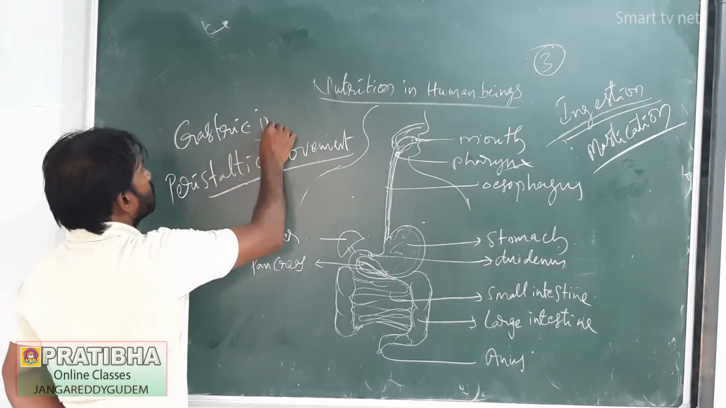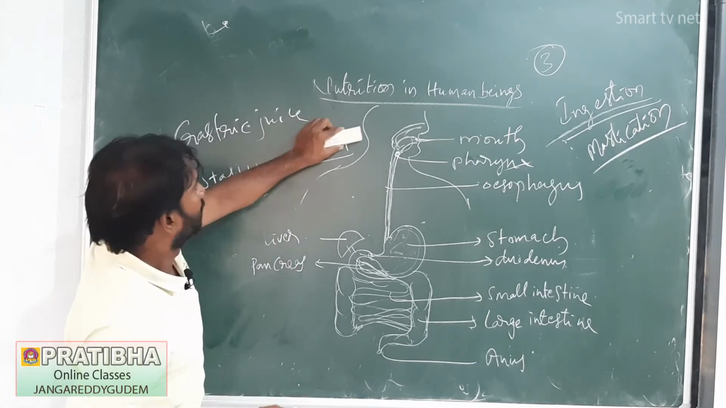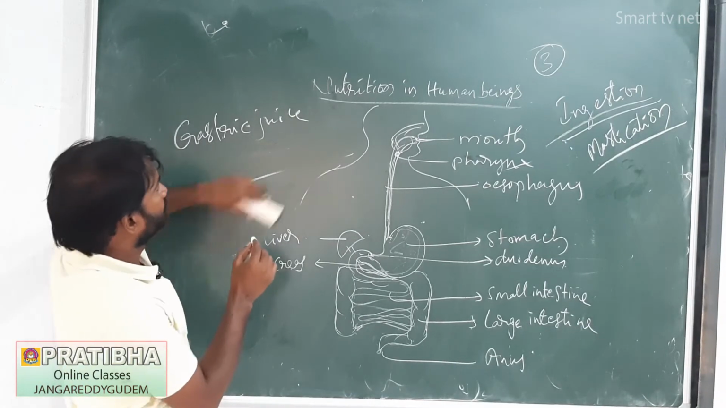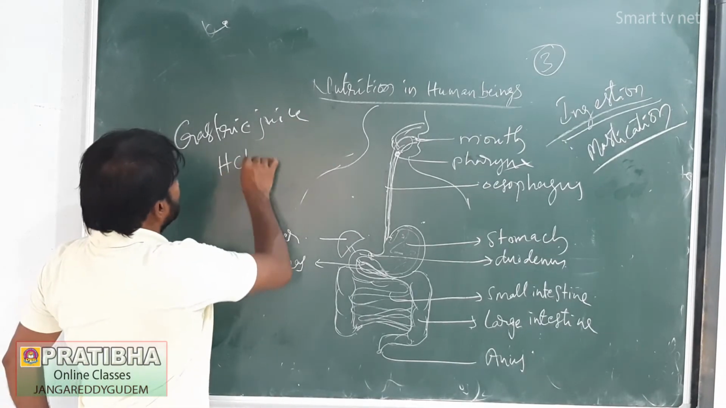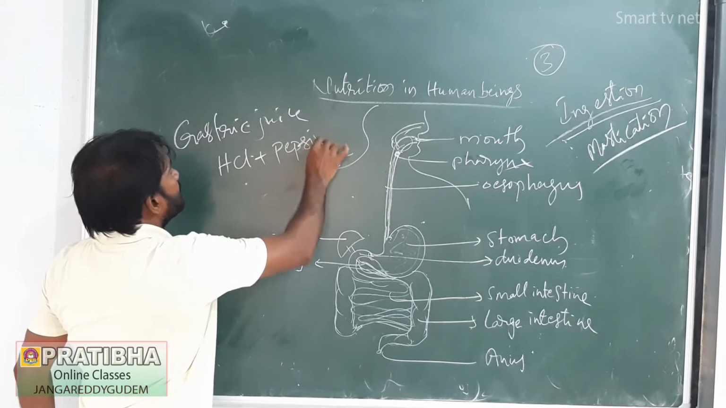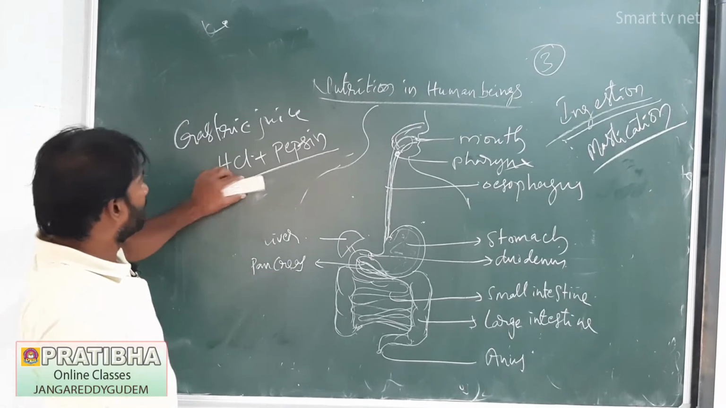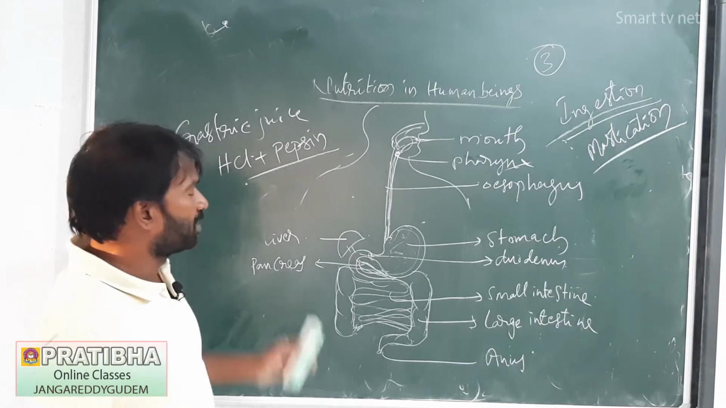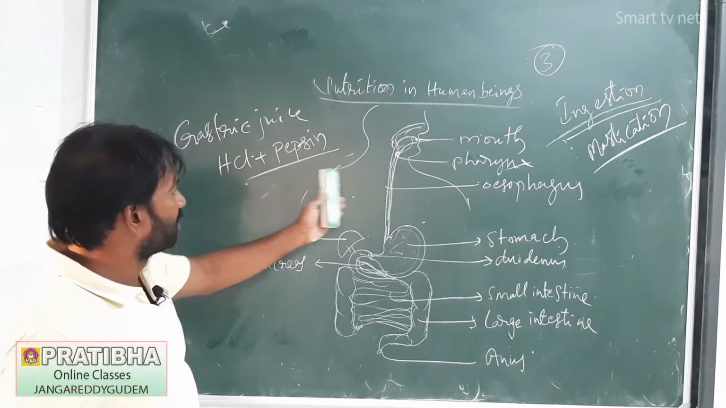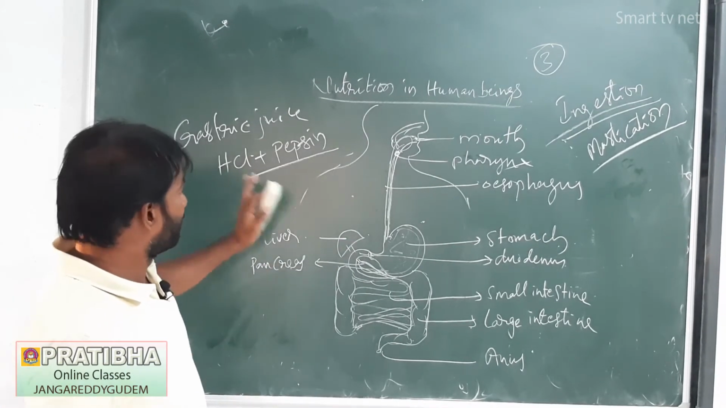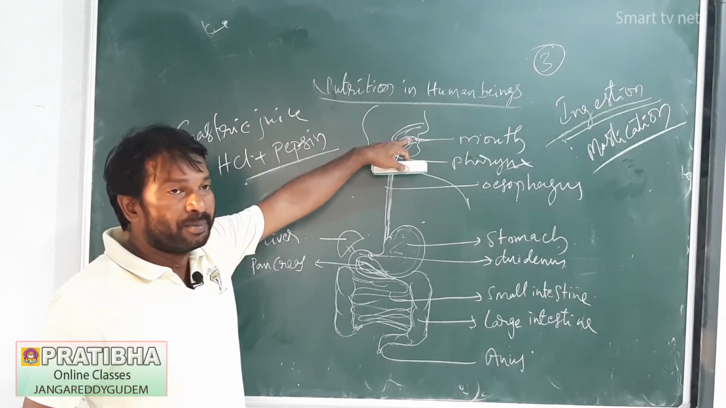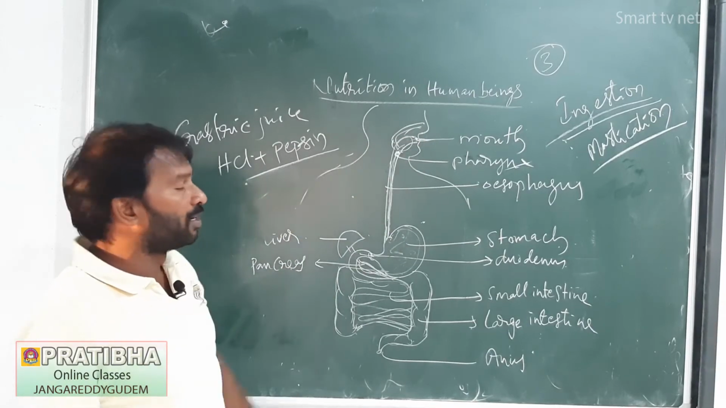Gastric juice. The walls of the stomach release the gastric juice, which contains HCl acid and the enzyme pepsin. HCl acid and pepsin. If any microorganisms enter into the stomach, by the action of the HCl acid those microorganisms are killed. Next, pepsin. In our mouth the medium is alkaline in nature.